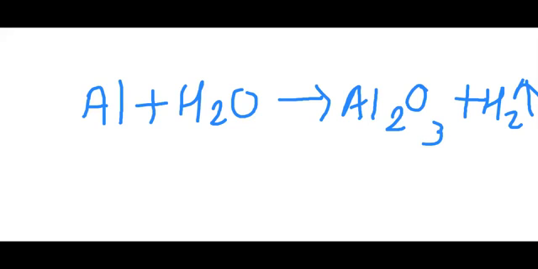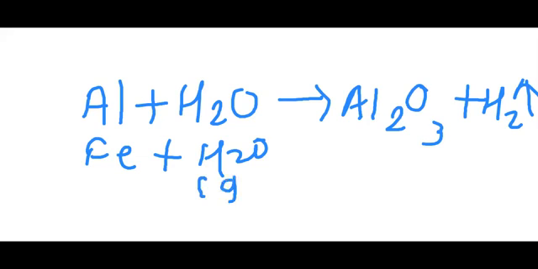Yeah. If the metal iron is kept in the test tube for the reaction with the steam, children, in this equation, if you write the state of the water, you have to write g here, okay? Because the water is in the gaseous form.